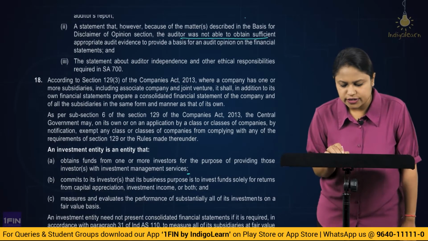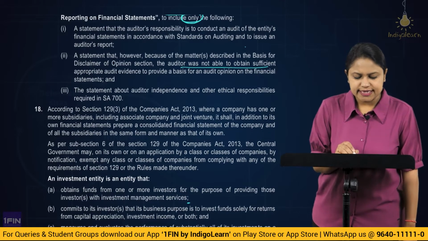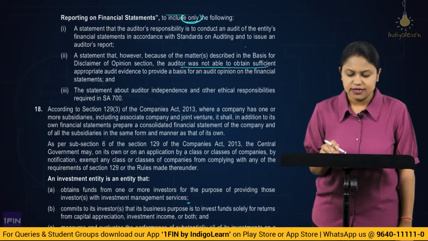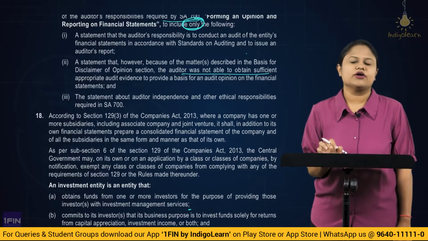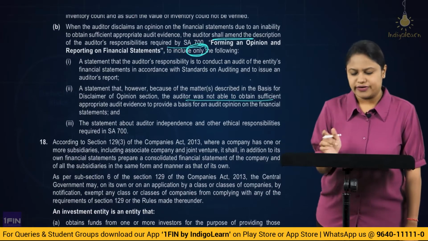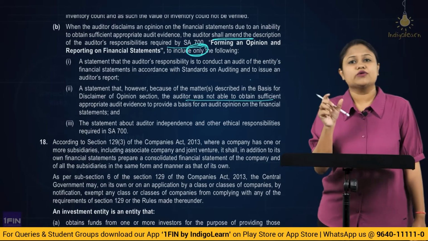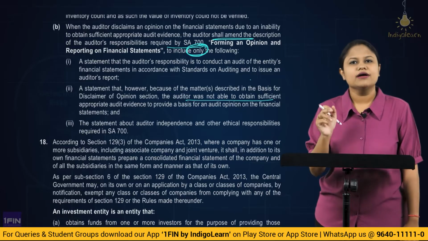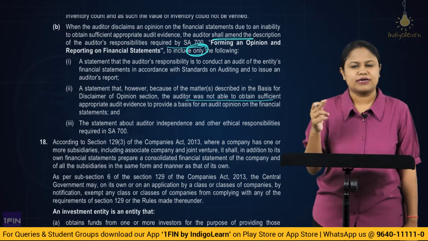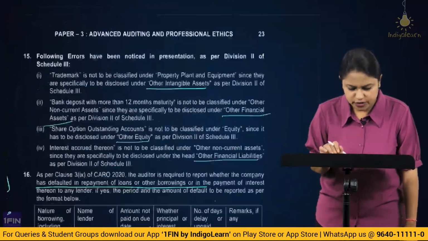The statement about auditor's independence and other ethical requirements. Correct? So here basically there are only three elements that we are going to capture, and these three only will be picked up and written in the auditor's responsibility paragraph. Got it? Okay, I would recommend when you revise this, also revise what would be the auditor's responsibility paragraph with respect to other opinions. Okay, so this will give you a proper understanding of what is the difference between the two. Alright. So this is the question based on the audit report.